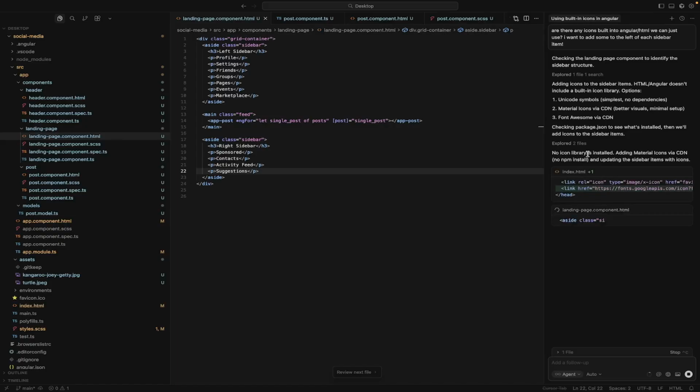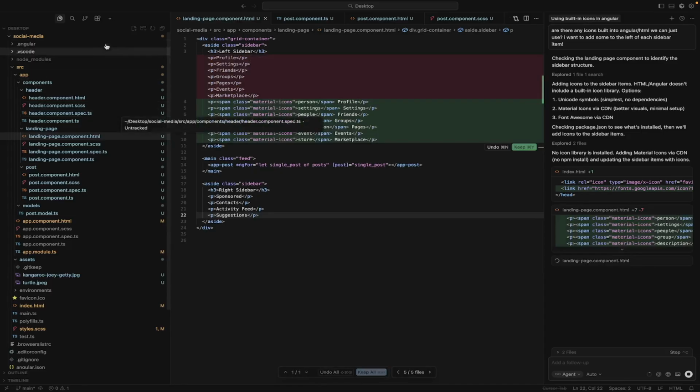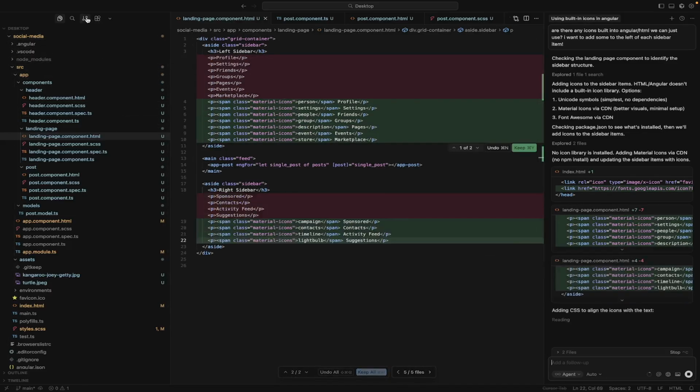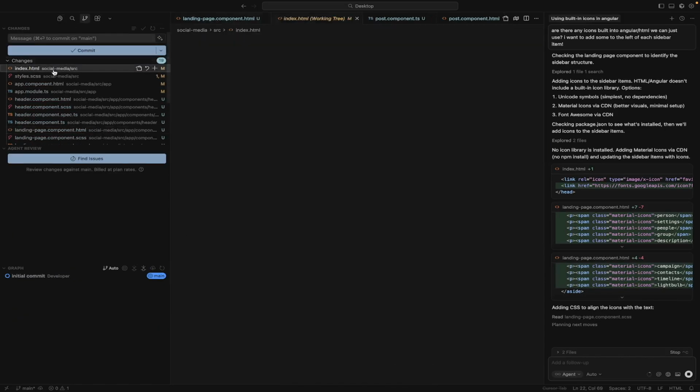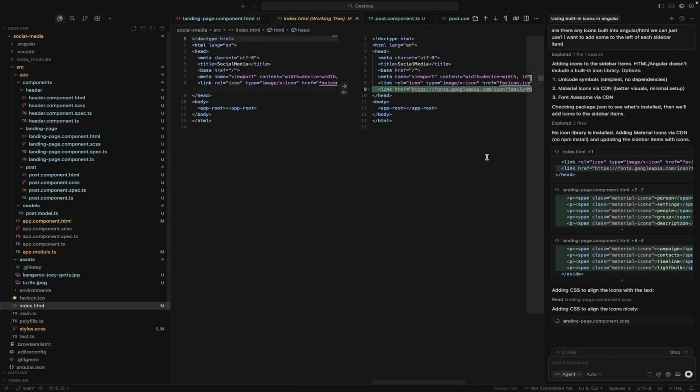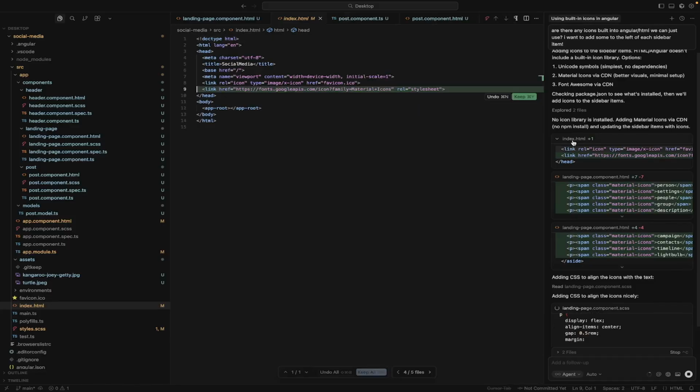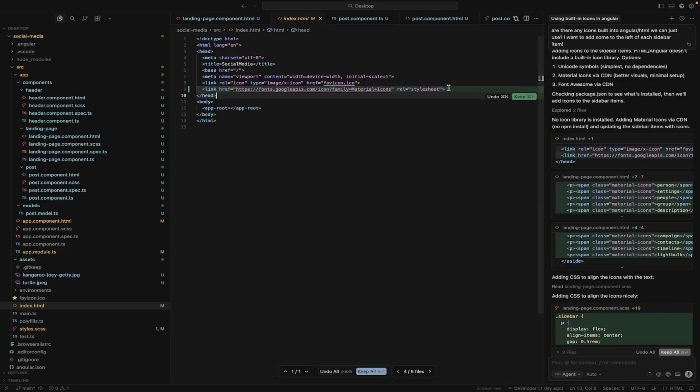Adding Angular icons. Okay, so this is something interesting that I didn't know for a long time. Let's look at what's changed in the index. It added the link here. Okay, you can import different functionality into your HTML by linking different style sheets. So we're actually bringing in icons through the HTML.